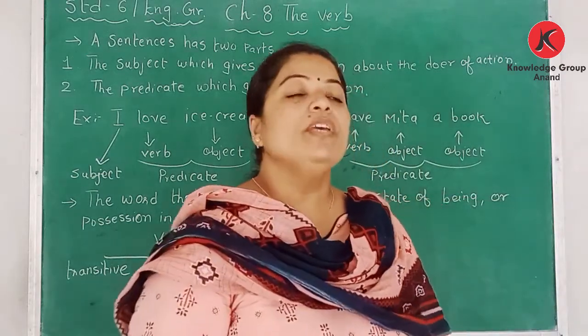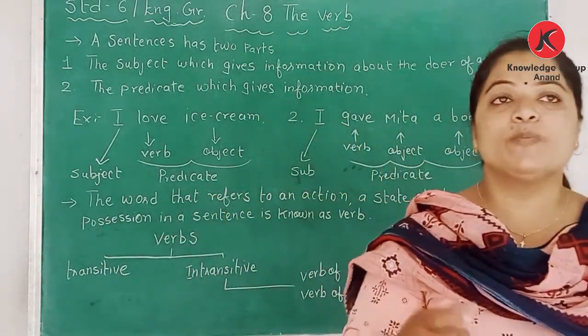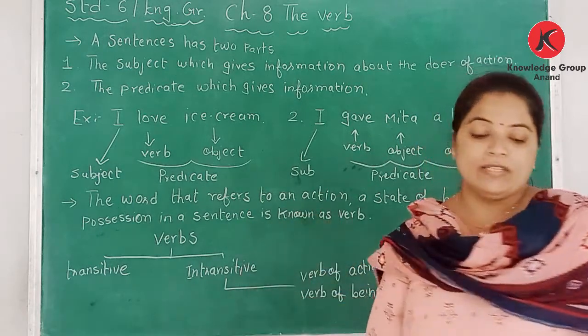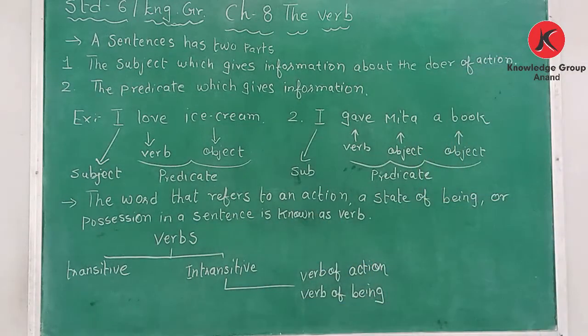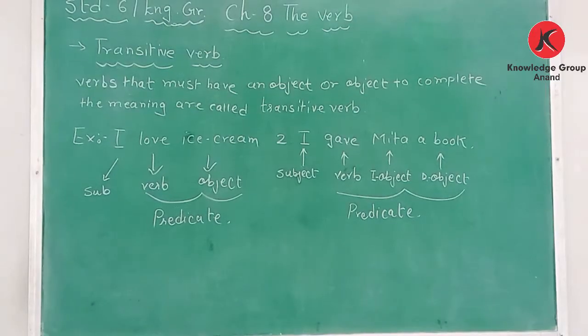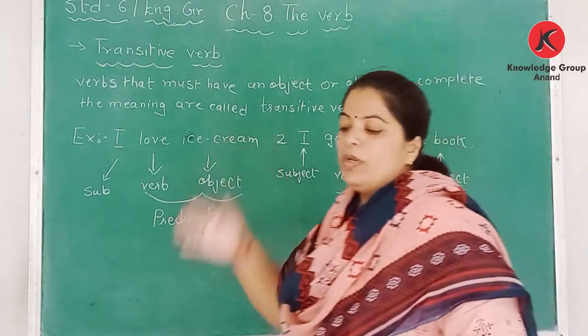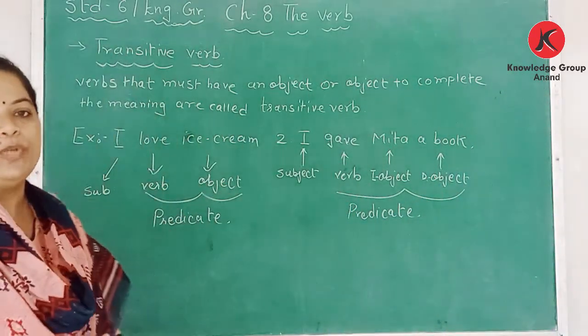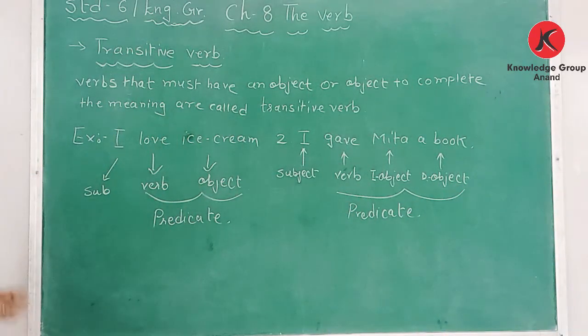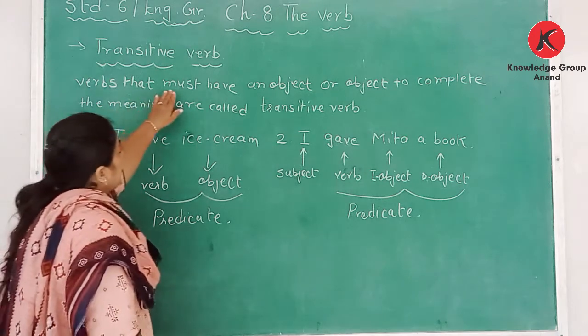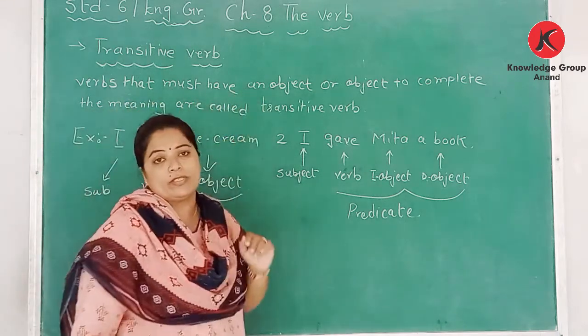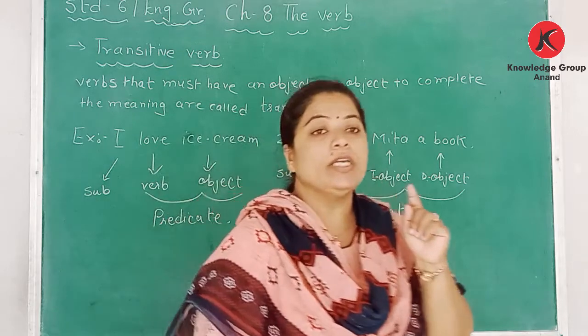Today we will be learning the first type, the transitive verb. Now what is a transitive verb, dear students? Transitive verbs must have an object. Listen clearly.